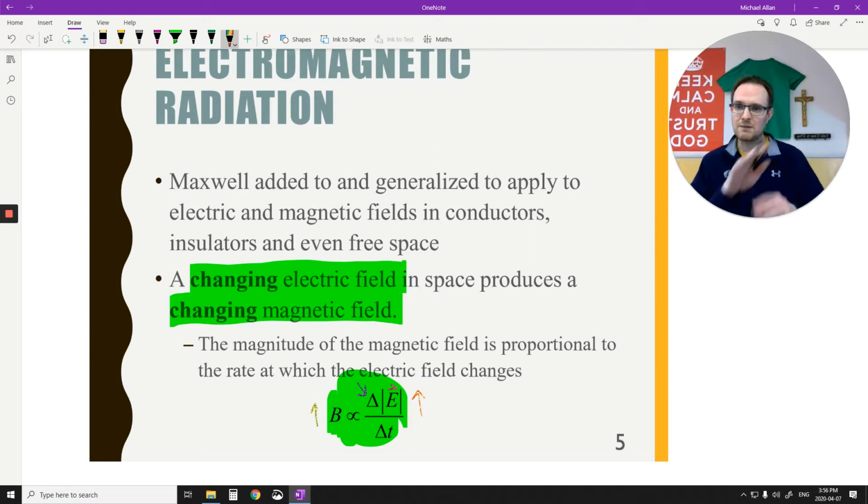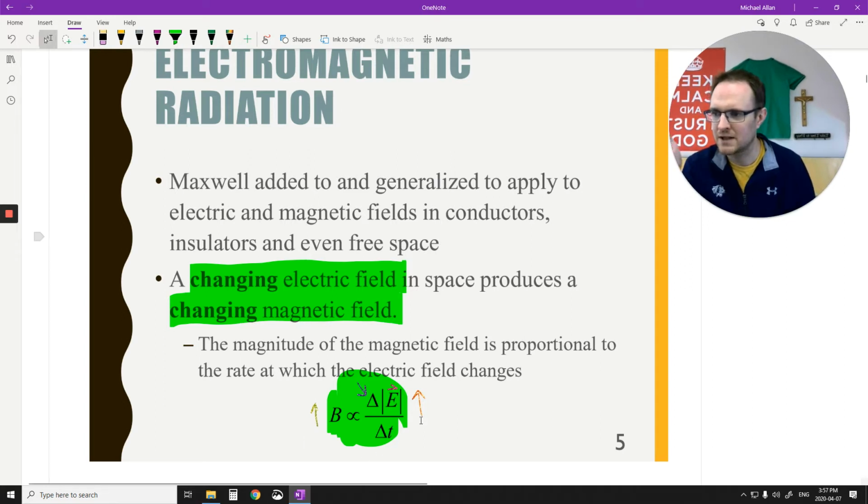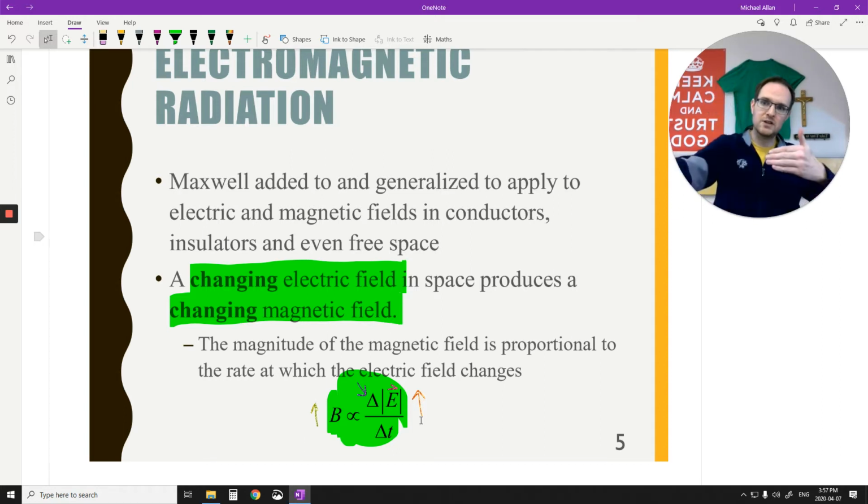That's very important when we talk about this diagram. We're going to be doing an up and down motion for one field and a side to side motion for another field. It's one of his predictions that they end up being perpendicular to each other. Now, he kept on going. He said, so I can produce this magnetic field by changing the electric field. And that's what Oersted said.